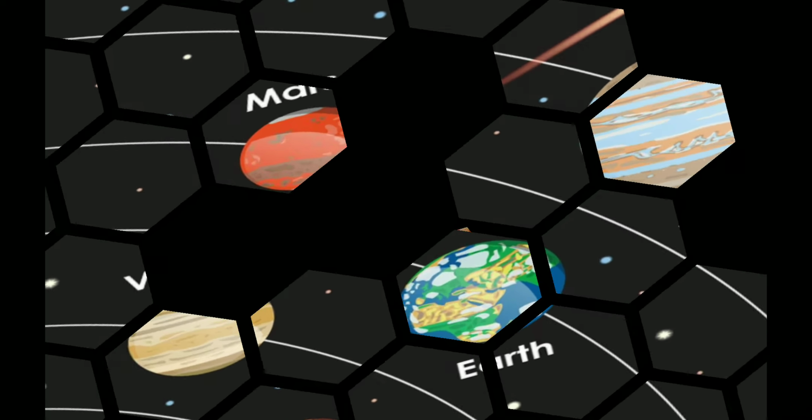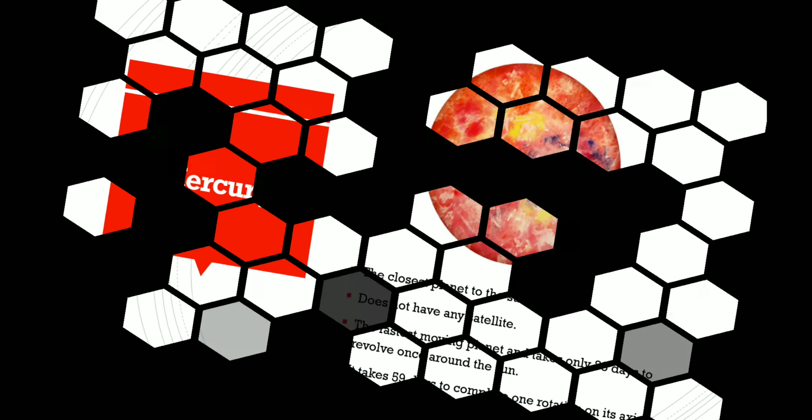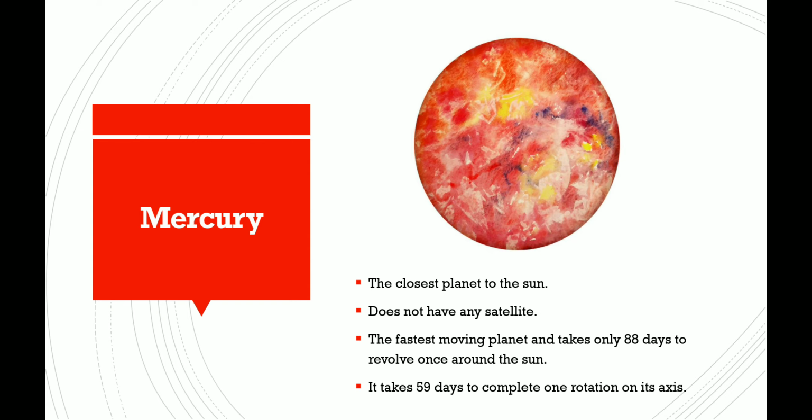Let's talk about Mercury. Mercury is one of the closest planets to the sun and it does not have any satellite. It moves fast, or we can say it is the fastest moving planet, and takes only 88 days to revolve around the sun and 59 days to complete one rotation.